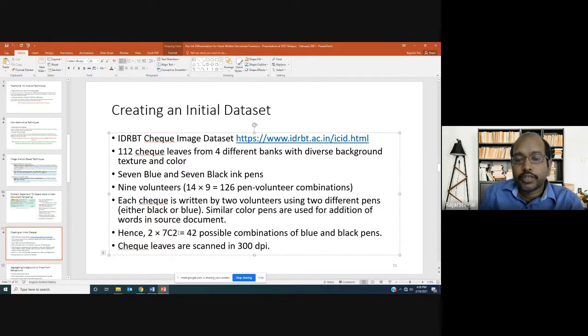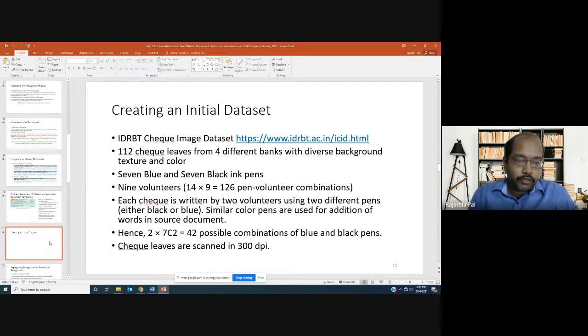Yes, 2 into 7C2. So 42 possible combinations of blue and black pen pairs we are getting. Why 42? 7C2 is 21. Out of 7 black pens, a pair of black pens is used to fill a particular check. Always 2 pens are being used. So 7C2 and 1 set for blue and 1 set for black. So 2 into 7C2. All the 112 check leaves are scanned using a standard scanner at 300 dpi. So that is a data set which you can access if you are interested to work in this space.